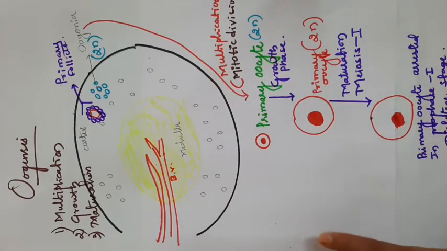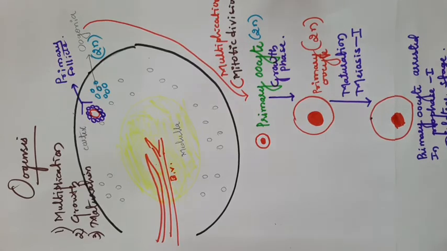Then, I already told that all this process occurs in the fetal stage, when the female baby is developing in the mother's womb.